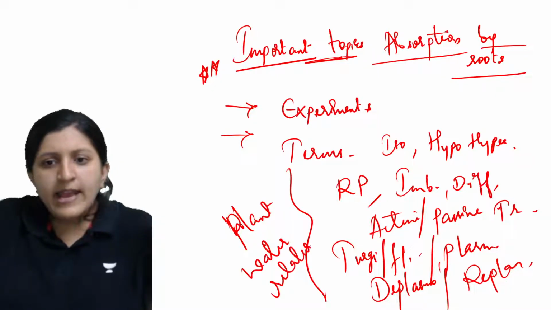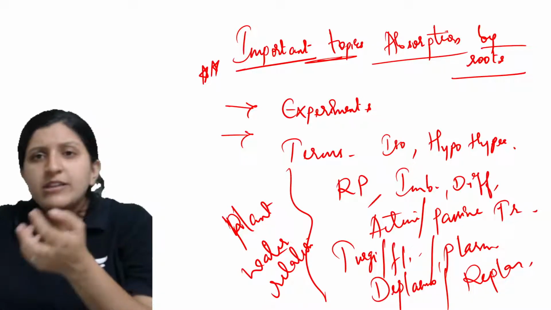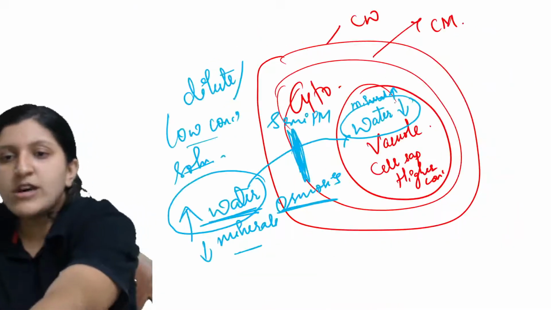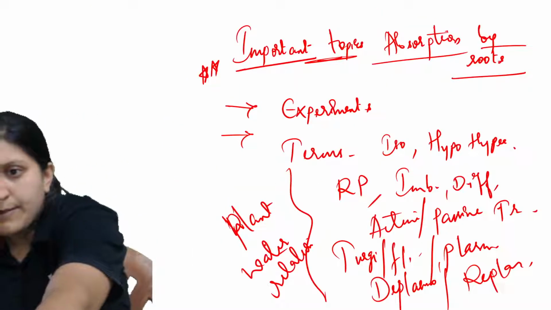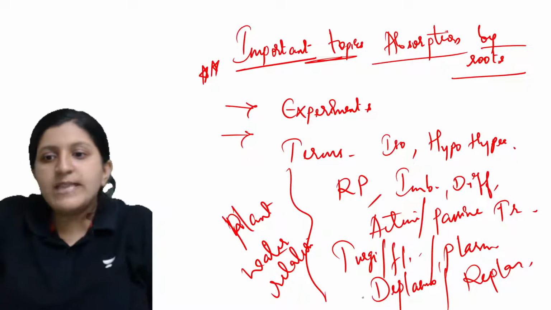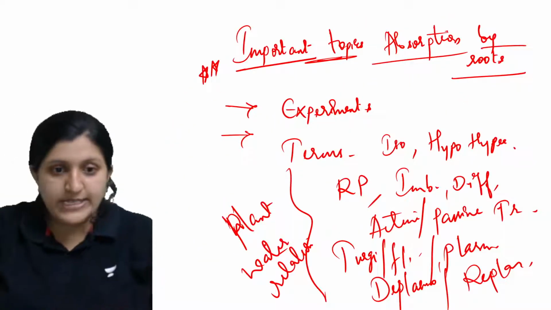Okay, and other than that, experiments are there. What else is given in this chapter? So terms like guttation. Okay, I'll write it here itself. Better I'll write it here. So terms like guttation, and other than that, bleeding. So what exactly is bleeding? So all those terms are important.